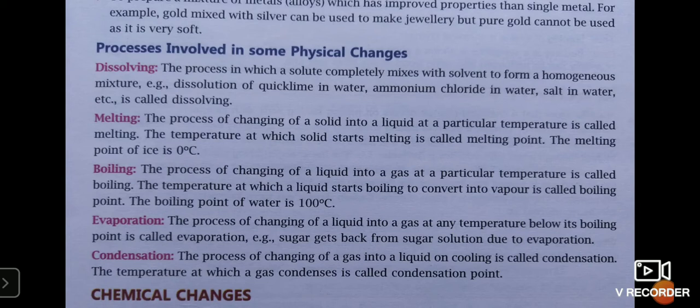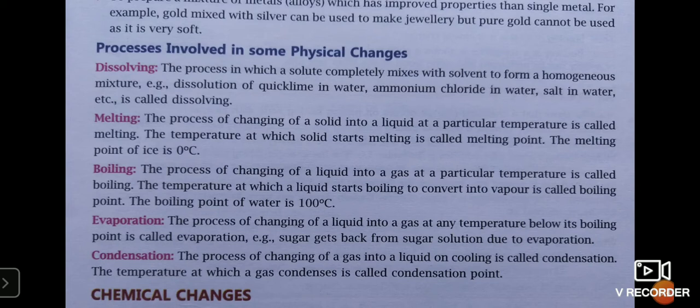The temperature at which the solid starts melting is called the melting point. For example, the melting point of ice is 0 degrees Celsius. Now, just for knowledge purposes, please remember that 0 degrees Celsius in the case of water has two different processes taking place at the same time. 0 degrees Celsius is the melting point of ice. At the same time, it is the freezing point of water.